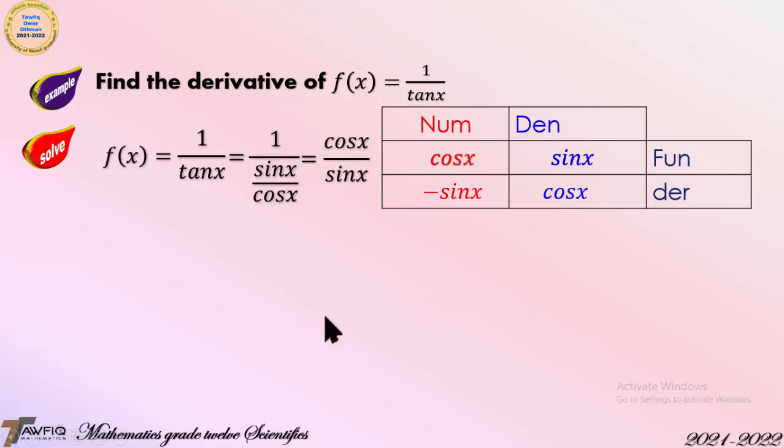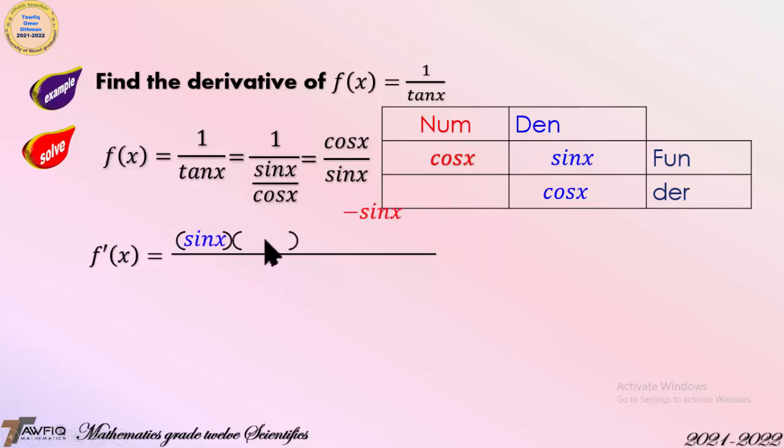And now f prime of x is equal to, first of all, write the denominator, which is sine x, times the derivative of the numerator, which is minus sine x, minus the numerator, which is cosine x, times the derivative of the denominator, which is cosine x, over denominator squared.